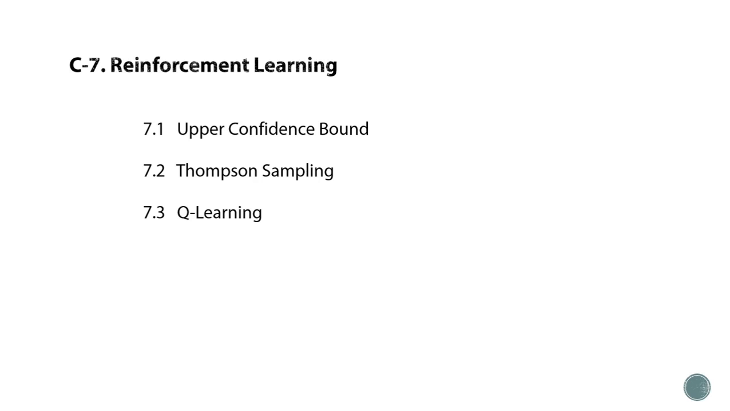Next chapter is reinforcement learning. It is the type of machine learning technique that allows an agent to learn in an interactive environment by trial and error using feedback from its own actions and experiences. In this, we will discuss upper confidence bound, Thompson sampling and Q-learning. So these are the topics in reinforcement learning.